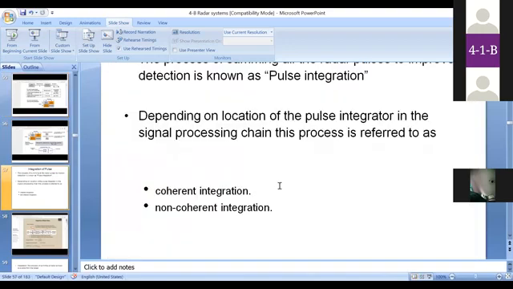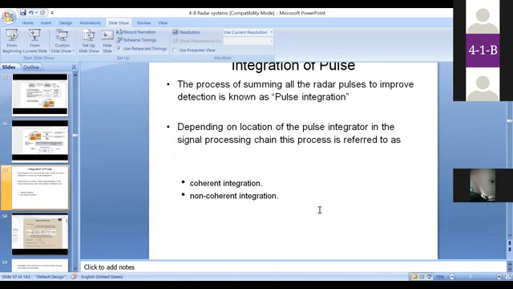Another concept is called integration of radar pulses. Up to now we have been talking only about a single electromagnetic pulse transmitted towards the target and a single reflected echo pulse. But in order to improve the signal to noise ratio and the radar system performance, we consider multiple echoes instead of a single echo pulse. Multiple echoes are considered to improve the probability of detection. What is the probability of detection? Finding, detecting an original target.